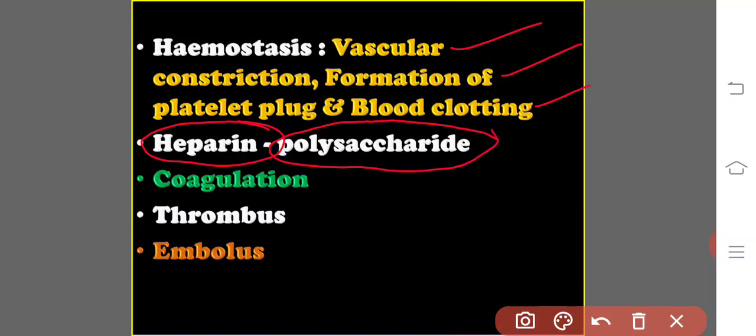The basophils and the mast cells present in our body undergo degradation to form the polysaccharide heparin. Whenever they undergo degradation, the heparin is released into the plasma, and that keeps the blood in the fluid state.